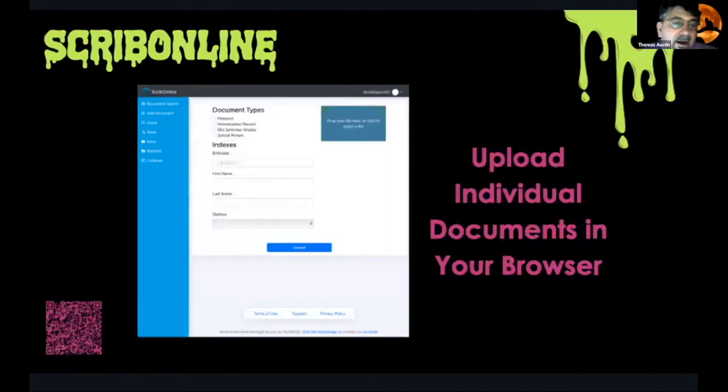Upload. So right now, to be able to upload an individual document, you would need to have ScribCapture. We will still have ScribCapture as part of this, so you could scan directly in. You will also have the ability to simply navigate and upload a document from your computer. So you would put in the indexes, then navigate to the document, or you can drag and drop it. If you see that little dark box in the upper right-hand corner, it says drag and drop. You can drop it into that box and upload that individual document inside of your browser.